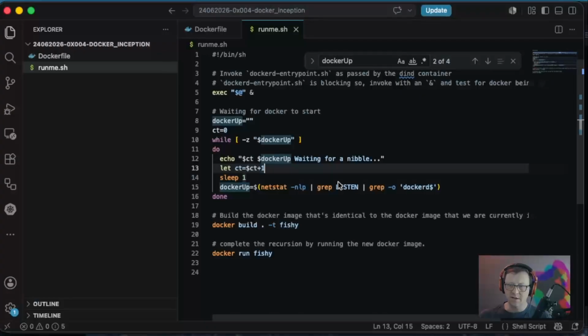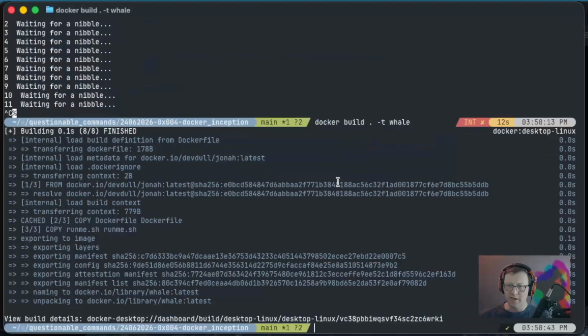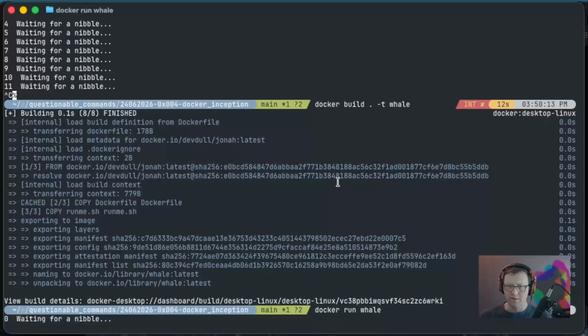Okay, let's cancel that. Let's show the output of our Docker service detection command by just running it a second time here, but maybe without this last grep. I'm just going to comment it out. So let's go ahead and build that and run it.